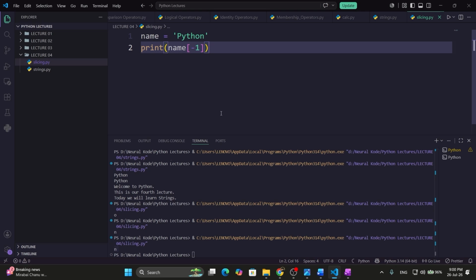So it is on you how you want to write. Either you want to use positive indexing or negative indexing. But the thing is, you should know what you are doing. So I recommend you to use the positive indexing. It doesn't create any confusion. You will be able to do the things in a simple manner.